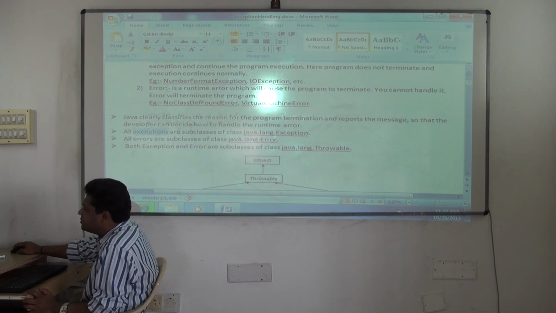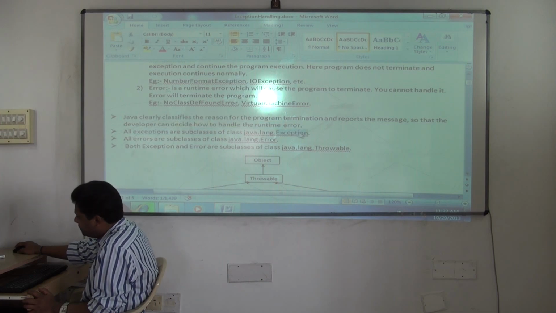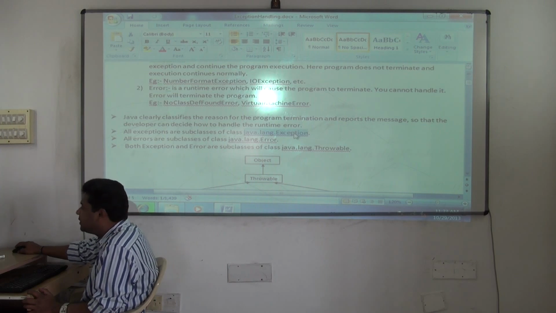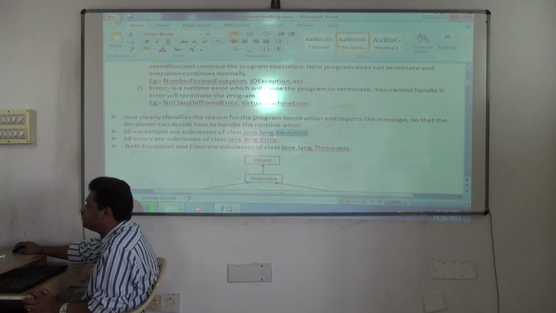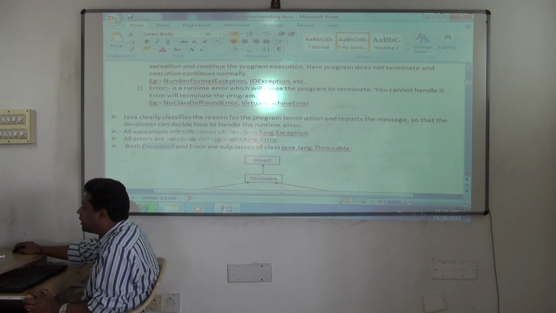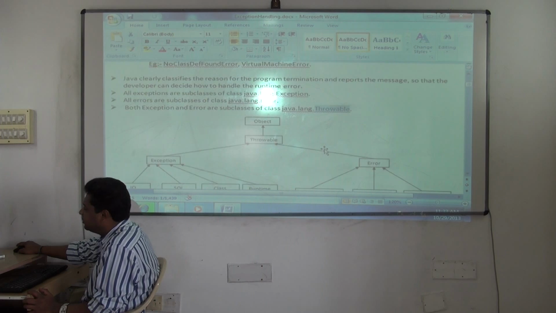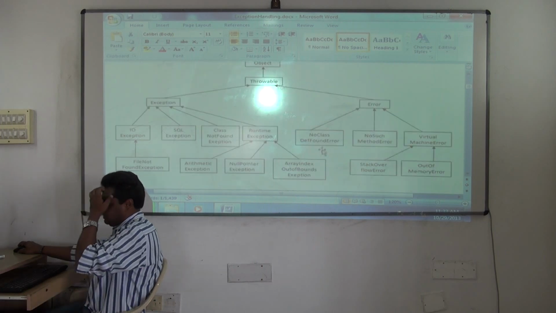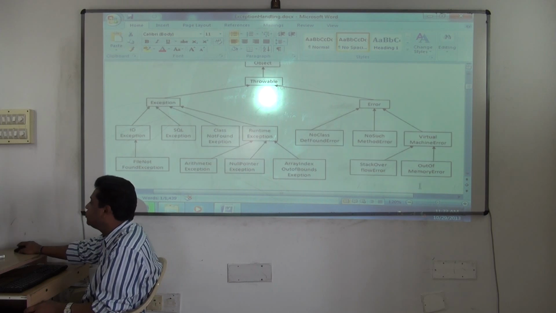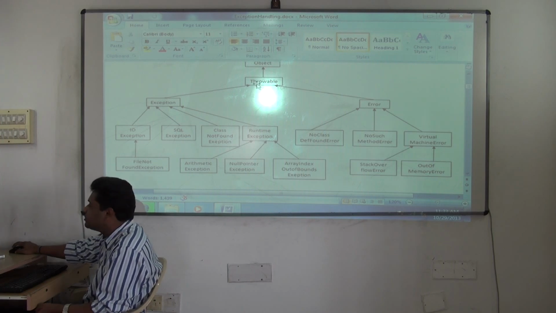Understood? Now all exceptions are subclasses of what? This Exception, java.lang.Exception: java.lang is the package, Exception is the class name. All errors are subclasses of what? Class Error. But both Exception and Error are subclasses of what? Throwable. This was the hierarchy which I drew just now. Getting it now? Just go through this hierarchy. Clear? Object is the superclass, then Throwable, Exception, Error, same as I drew just now.